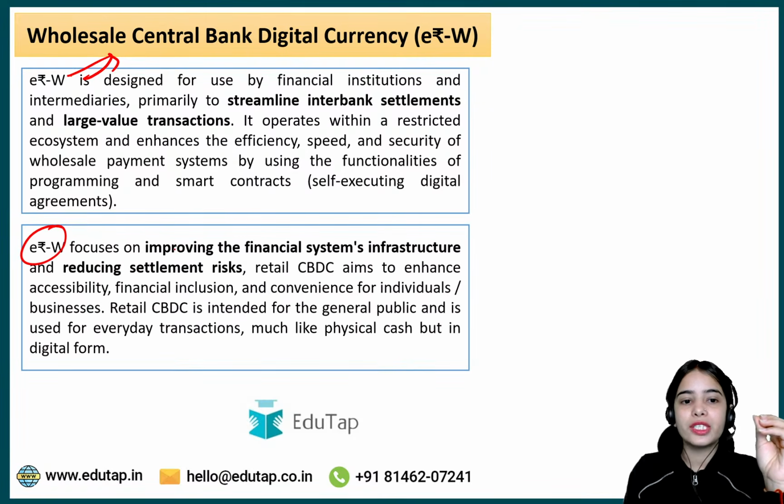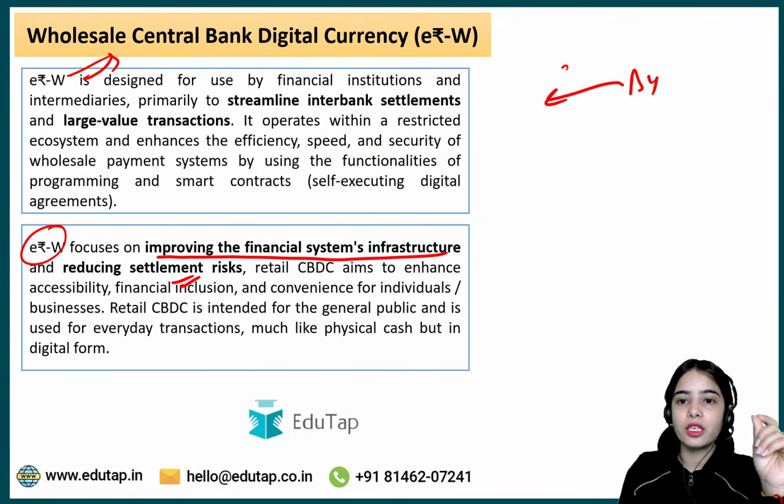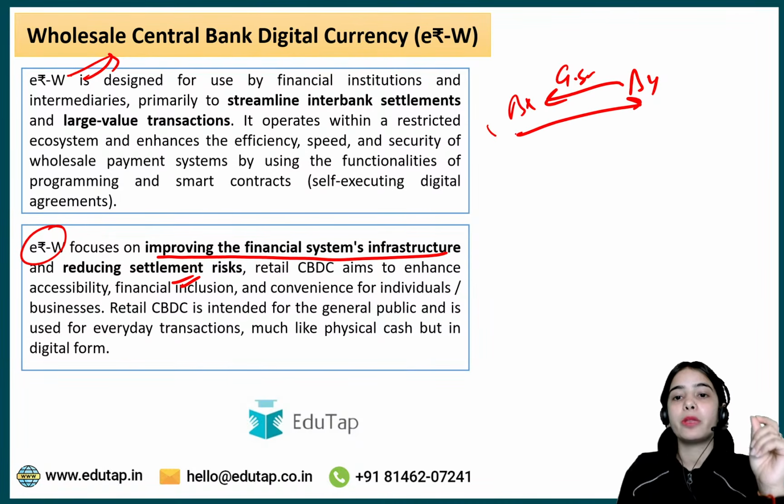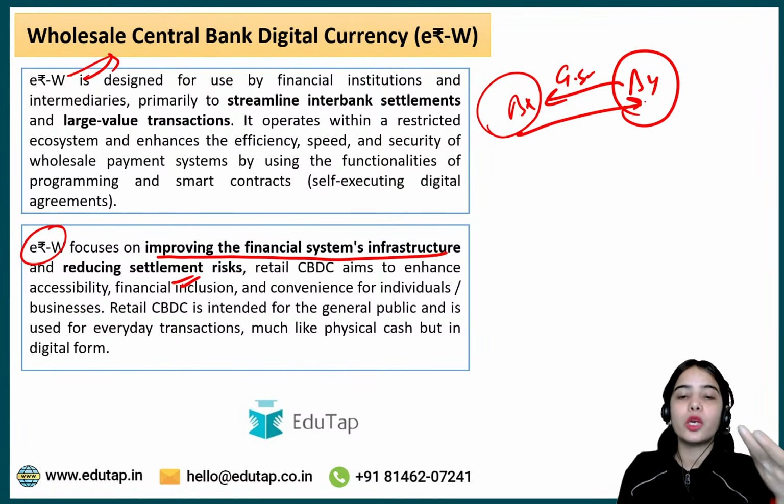e-Rupee wholesale focuses on improving the financial system's infrastructure, reducing the settlement risk. Right now, let's say bank Y is giving the government security to bank X, and rather than giving the immediate payment, bank X can hold the money for at least 1 or 2 days. That can make losses for bank Y because bank Y needed the immediate money. So settlement risk can be reduced because of the smart contracts that are self-executing digital agreements.